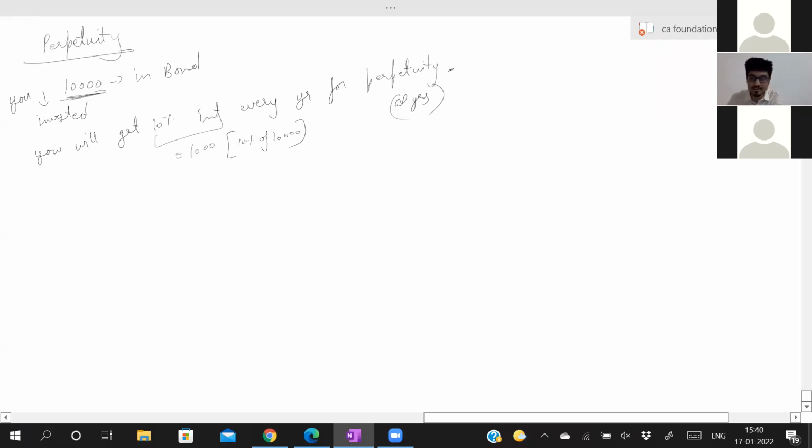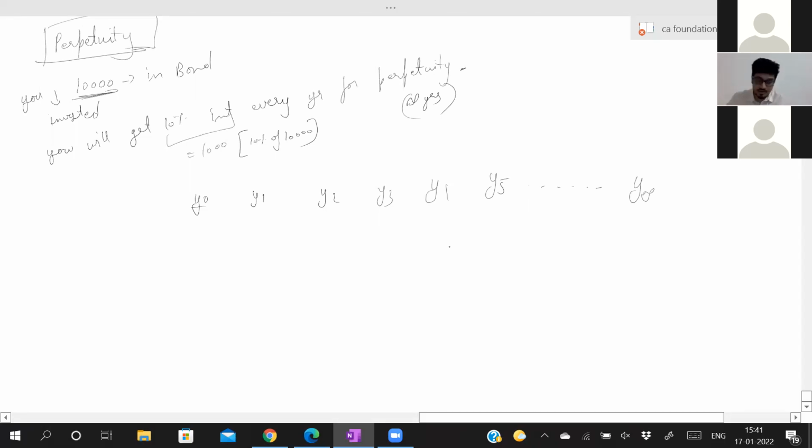Now, how do we find the present value of this? Y0 is there, Y1, Y2, Y3, Y4, Y5. Where will you stop? You should keep on writing till infinity. How to find it out, sir, in this case? We have a formula.